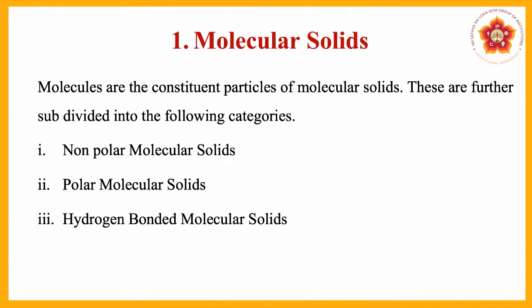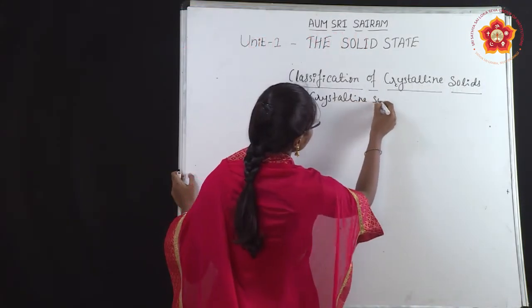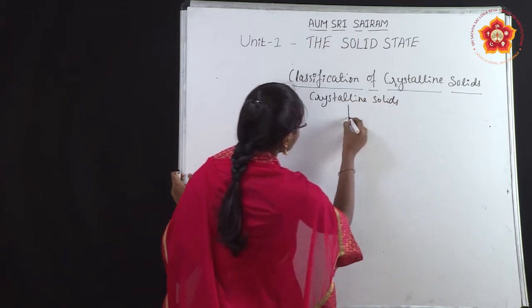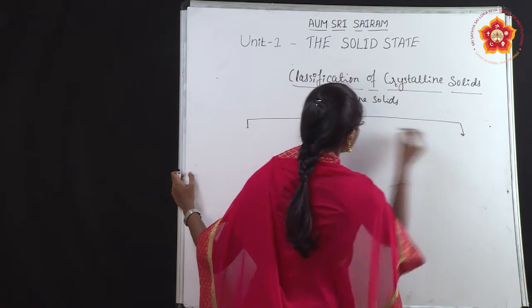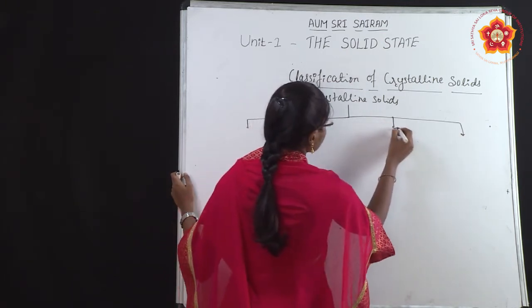So here, see the classification of crystalline solids. Crystalline solids are divided into four categories.